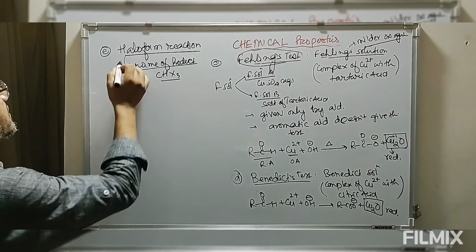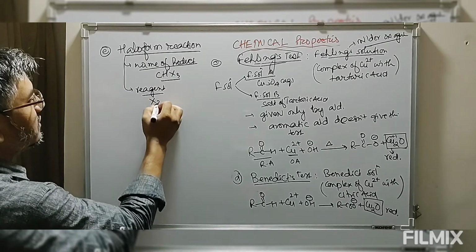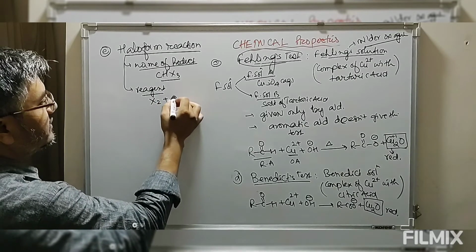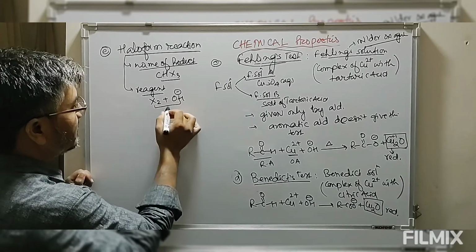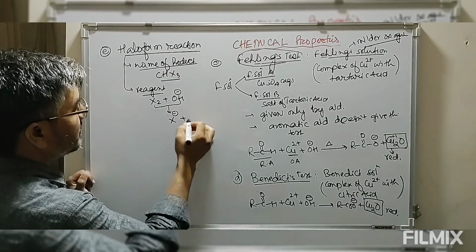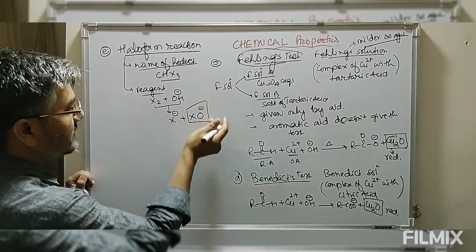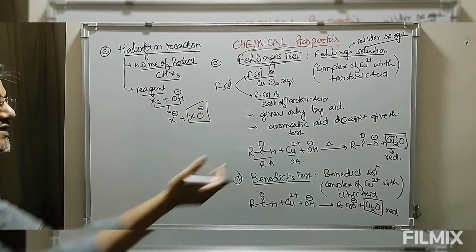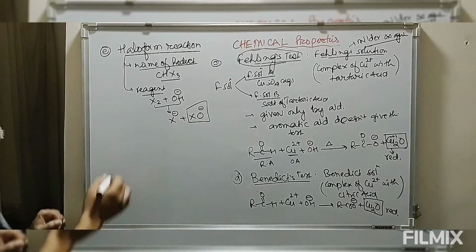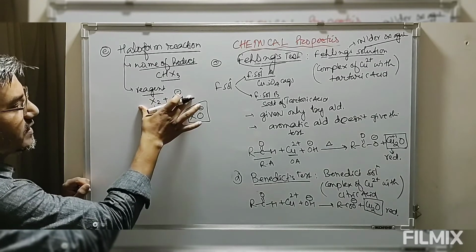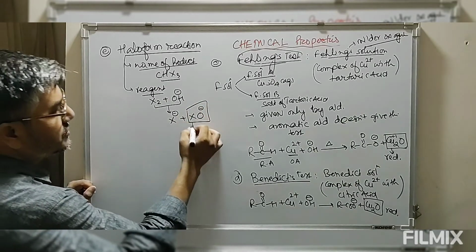Now for this haloform reaction, the reagent used is halogen in presence of alkali, that is OH minus. Now when halogen is mixed with OH minus, this gives you X minus plus XO minus. This is hypohalous ion. This is an oxidizing agent which oxidizes aldehydes and ketones to corresponding acid. So halogen combines with alkali to give you hypohalous ion, which is an oxidizing agent.